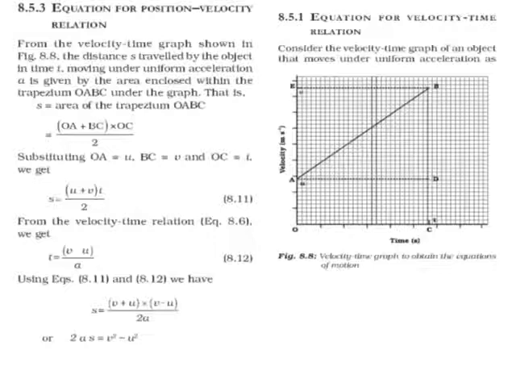Substituting OA is equal to U, BC is equal to V, OC is equal to T, as we have already done in earlier equations, S is equal to (V plus U) by 2 into T. From the velocity-time relation, T is equal to (V minus U) by A. So using the equation, S is equal to (V plus U) into (V minus U) by 2A, or you can say V square minus U square is equal to twice AS. This is another equation: V square minus U square is equal to 2AS.